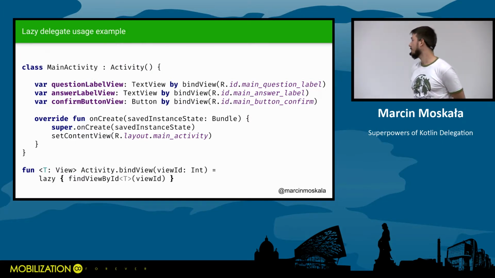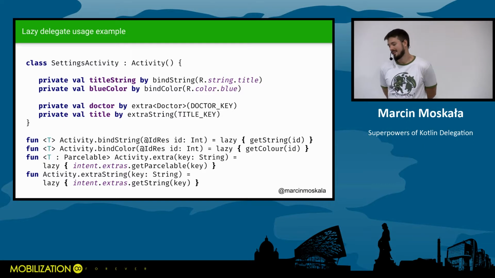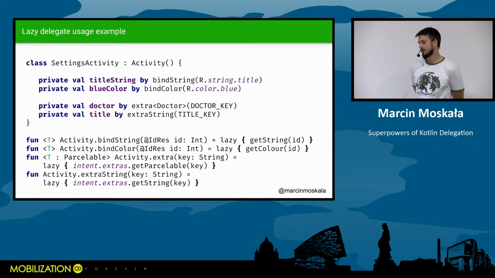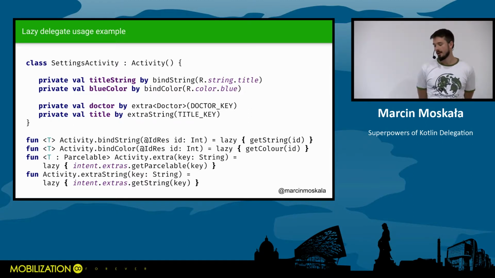This is the power of Kotlin property delegation. The same way we can bind pretty much anything we want, including strings from extras, strings from resources, colors, basically everything. Many people like to do this kind of thing, and it works fine.